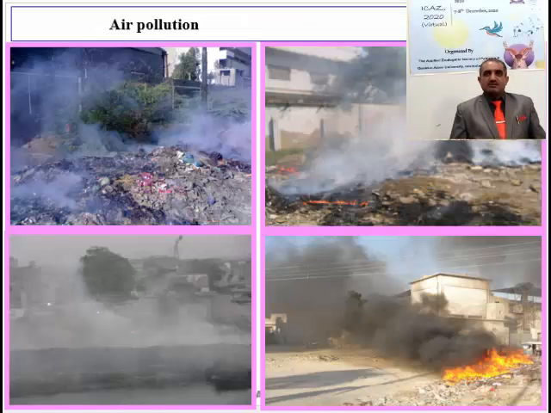Here in this slide you can see that different types of pollutants are dumped from the industries outside their walls, and by burning these waste materials, the pollutants are discharged into the air, due to which the air is becoming more and more polluted.